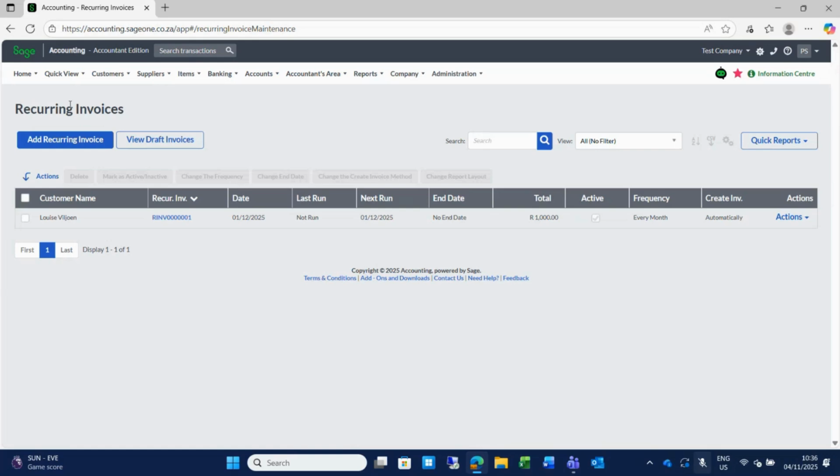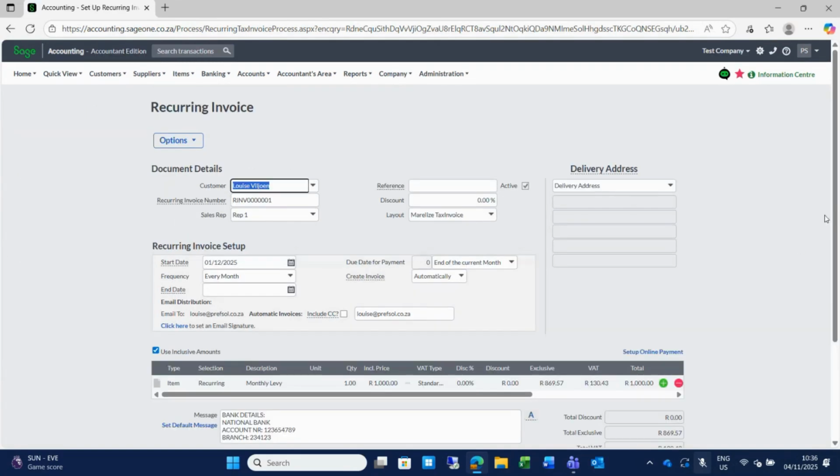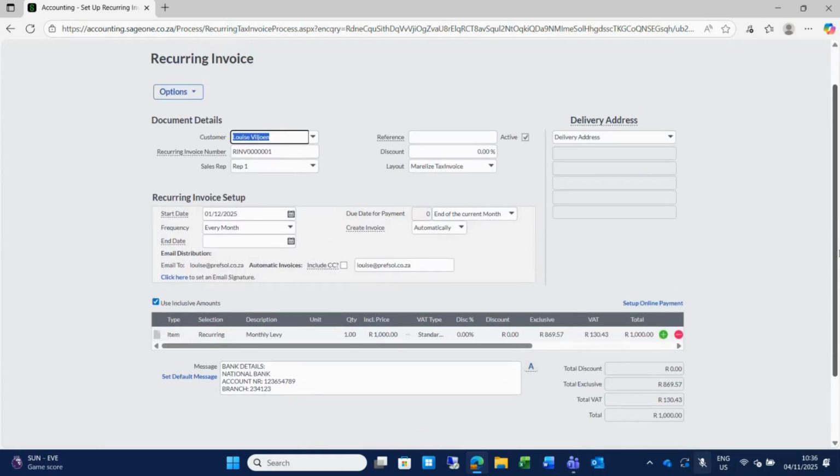So here on recurring invoices, you will set up your recurring batch. I have one example here. If I open this invoice, you will see there's an R in front of the invoice number. So this is not the actual invoice. This is just the setup of the invoice. So if I open up this recurring invoice, this screen looks basically the same as your normal invoice screen. There we have our line with monthly levy of R1,000 that needs to be invoiced every month.